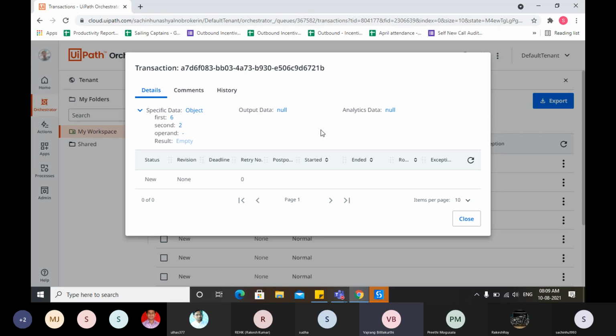Okay, so he's trying to store first, second, and the operand, and the result is empty. So here, do we need to have this result in this particular specific data? No, Vajrang. And why don't we require it?